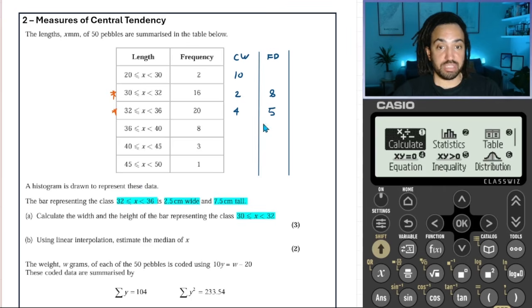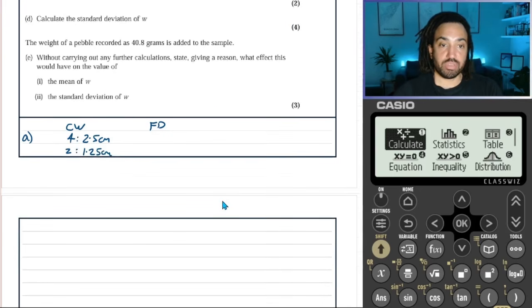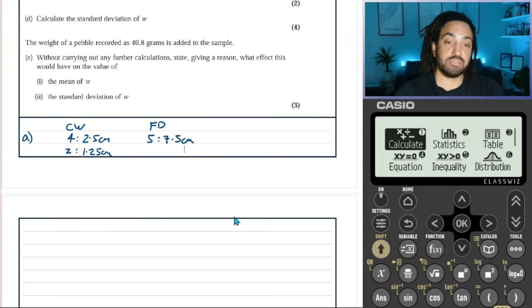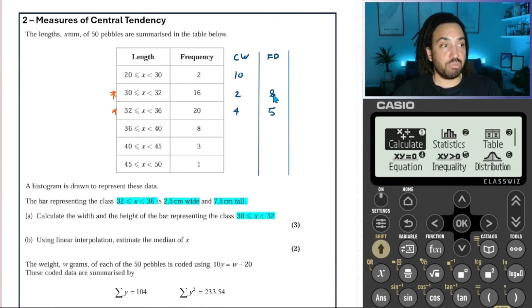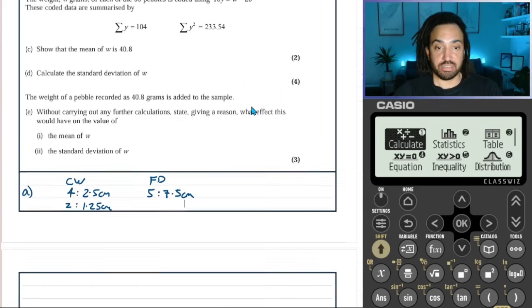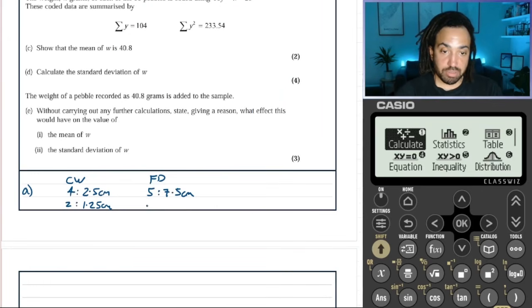So it has a frequency density of 5, and it is 7.5 tall. So we can say that a frequency density of 5 is going to give us 7.5 centimeters in height. And we're interested in this one, which has a frequency density of 8. So down below we can say frequency density of 8. So how is that going to scale up?